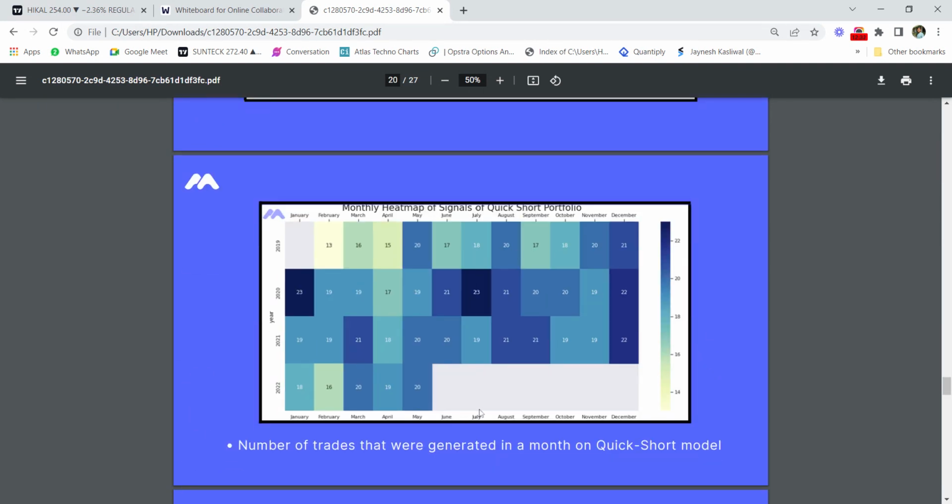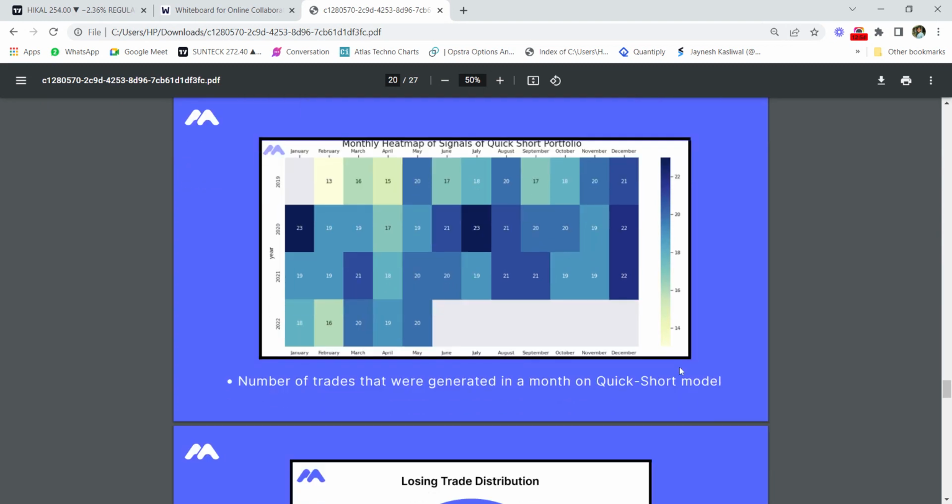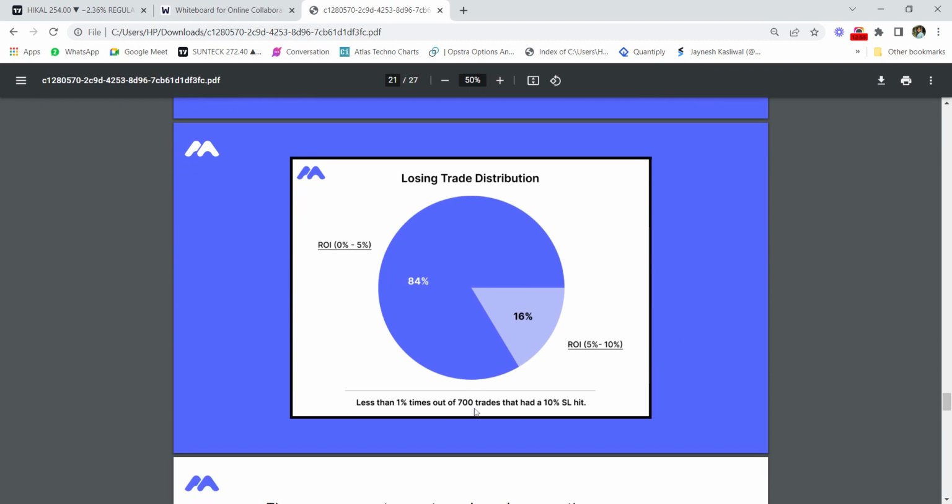And this is the total number of trades that the strategy gives. On average you'll see around 20 trades given in a particular month. So only the high probability trades are given. We are filtering out the noise of unnecessary trades and taking the highest probability trades for that particular month. And on less than 1% of times, out of 700 trades, the 10% SL was hit.